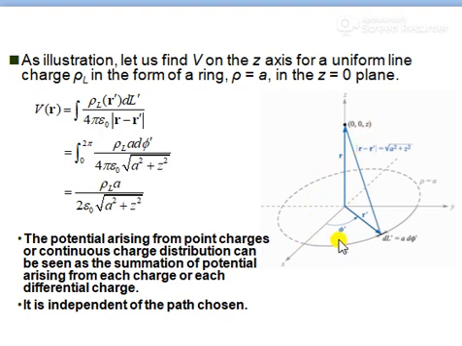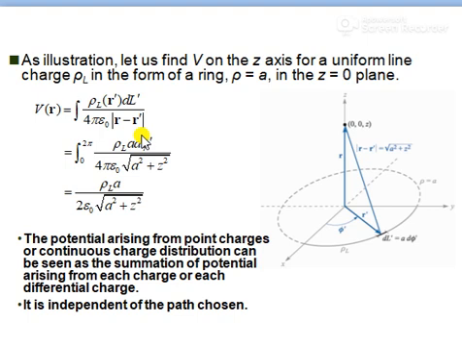Now this is a uniform line charge, potential due to uniform line charge rho L, in the form of a ring for a line charge at a distance of rho is equal to a and the z is equal to 0 plane. Now V of r is equal to integration of rho L dl dash divided by 4 pi epsilon naught into modulus of r minus r dash.